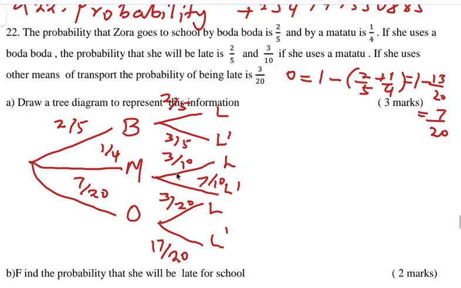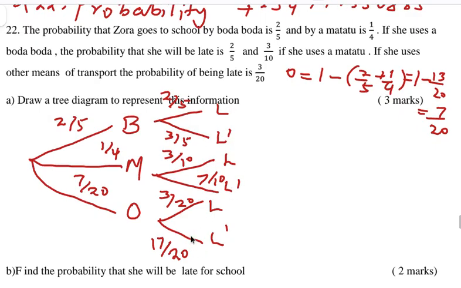Tumeelewana mpaka hapa. 2 out of 5 akitumia bodaboda. Hii ni L prime yamaanisha not being late. So sikuchanganya. Ukiona L prime it represents him or her of not being late. So let's start the question.